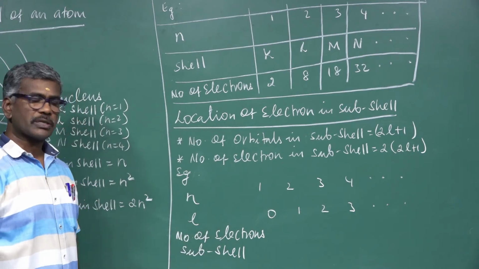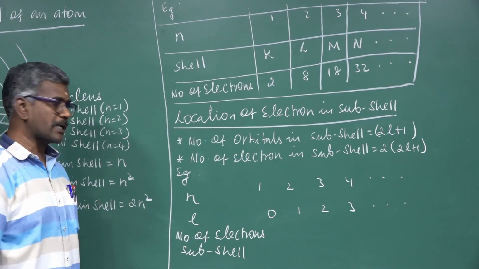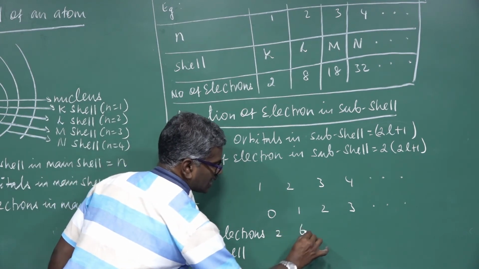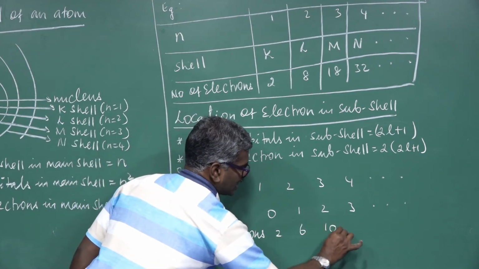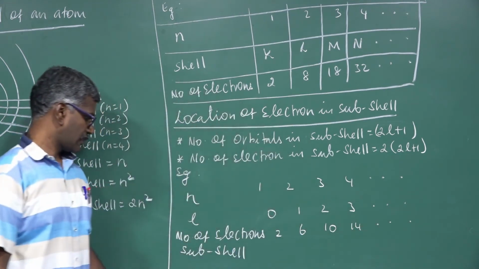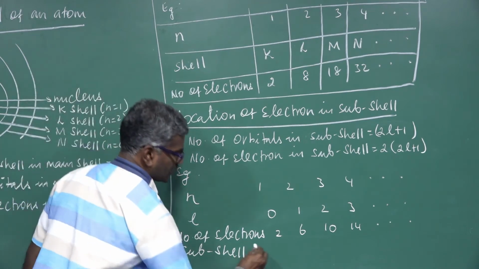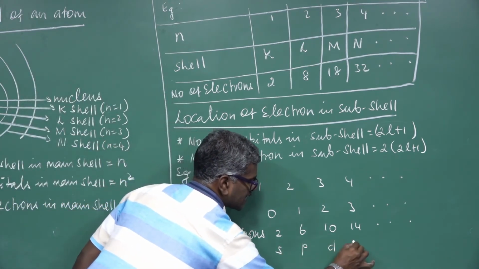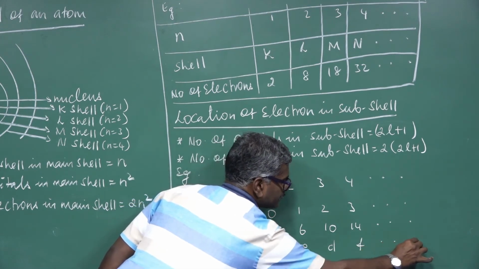Number of electrons: here how many electrons are possible? Here 2 electrons, 6 electrons, 10 electrons, 14 electrons are possible. Number of subcell: S subcell, P subcell, D subcell, F subcell.